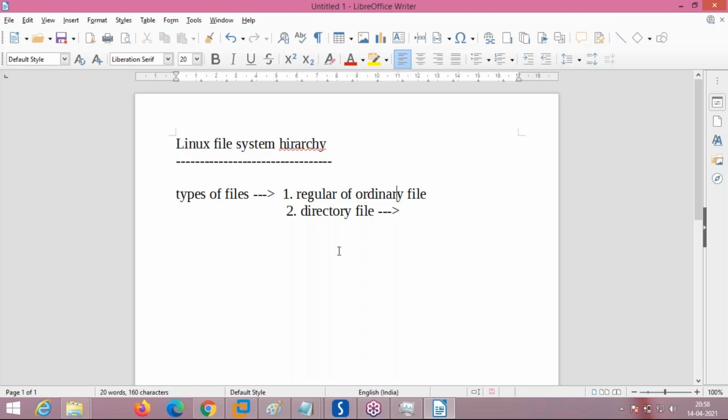Okay, this is also a folder. Regular file means any file, any text file. In Windows the equivalent is any text file or ASCII file. Okay, see here, any text file or regular file is like this. Okay, a directory file is like a folder. You know everything, these things.